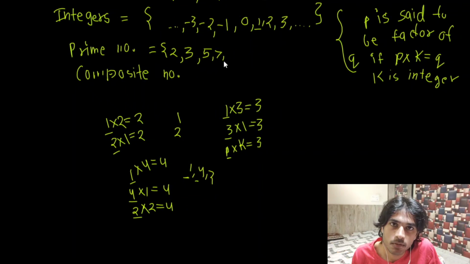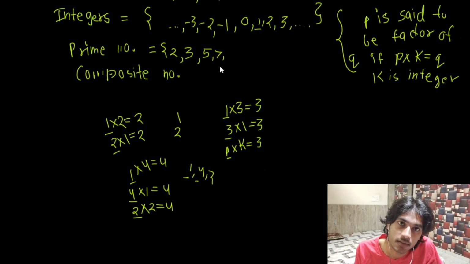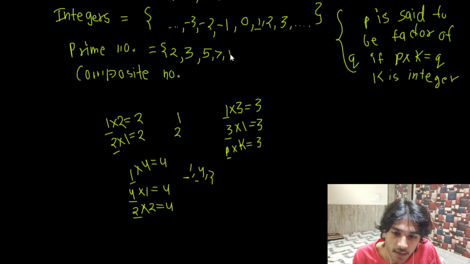Will 8 be a prime number? 1 multiplied by 8 equals 8. 8 multiplied by 1 equals 8. So 1 and 8 both are factors. But because 2 multiplied by 4 is also equal to 8, that means 2 is also a factor. So 8 has more than 2 factors, other than 1 and the number itself. Therefore, it won't be a prime number. Next prime number, not 9, not 10, 11, and then it goes on.